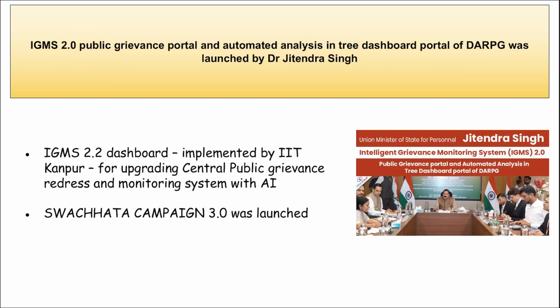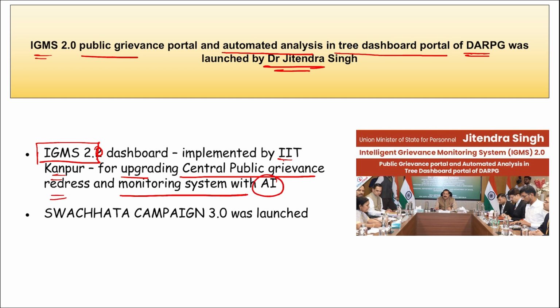Next, the IGMS 2.0 grievance portal and automated analysis entry dashboard portal of DARPG was launched by Dr. Jitendra Singh. This IGMS 2.0 portal was implemented by IIT Kanpur and it is for upgrading the central public grievance redress and monitoring system using AI capabilities, right? In order to include AI capabilities and to resolve public grievances, this portal was launched. Correct? Then apart from this, remember Swachhta campaign 3.0 was also launched here, right? And it was also launched by Dr. Jitendra Singh.